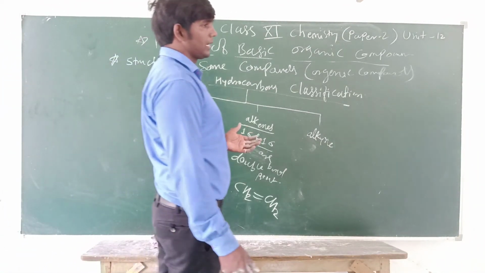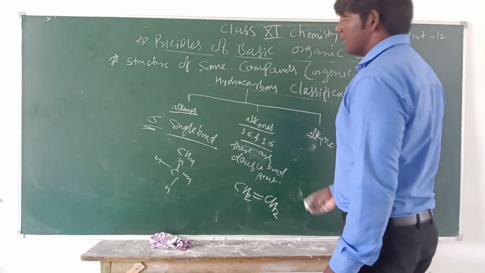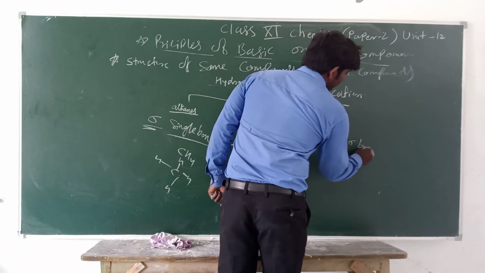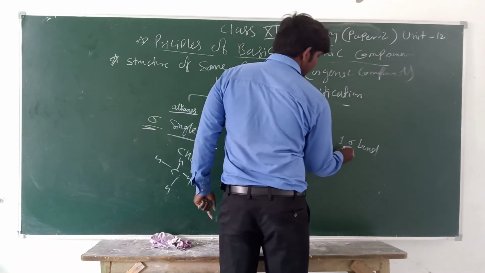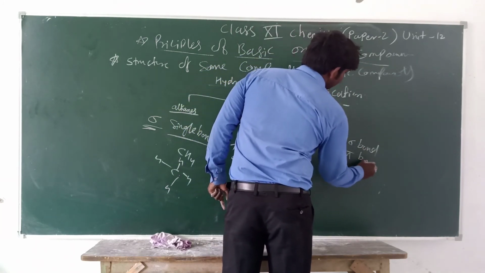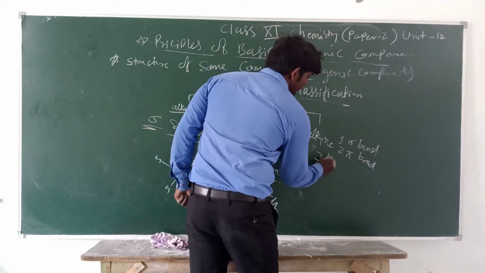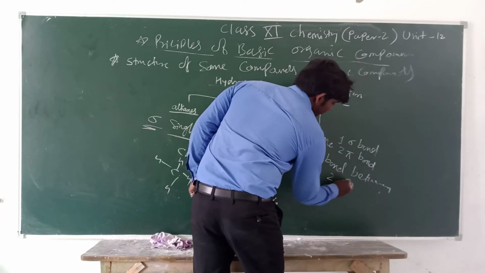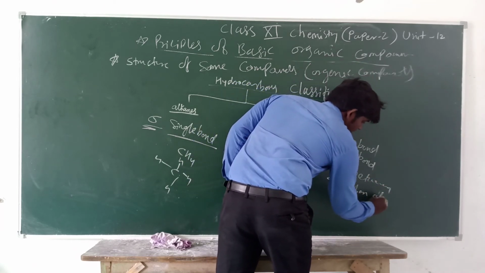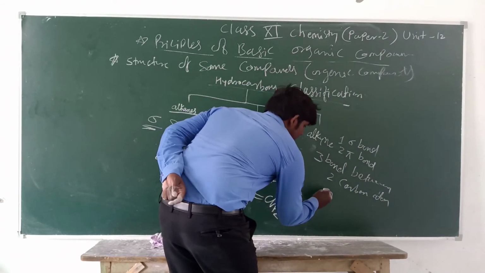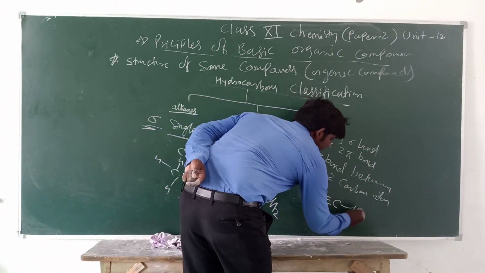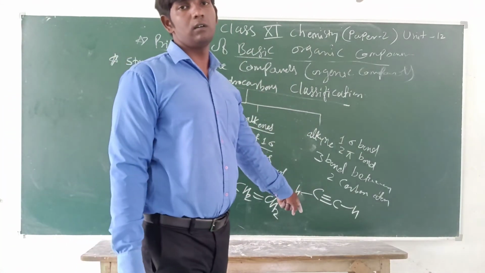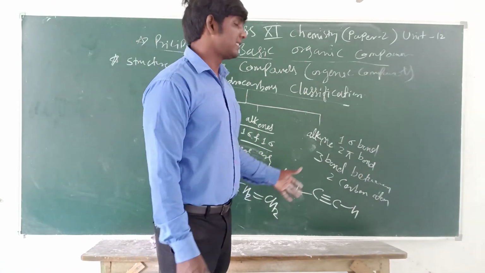And what is an alkyne? An alkyne has a minimum of 1 sigma bond and 2 pi bonds, and there are 3 bonds between 2 carbon atoms. For example, CH≡CH, and that is ethyne, or you can simply say acetylene.